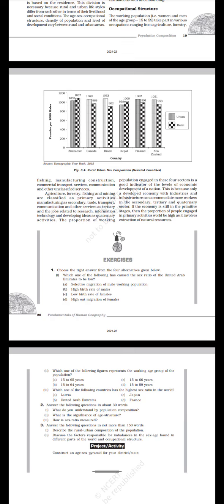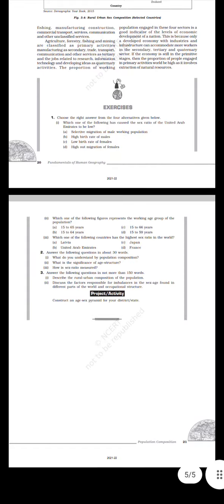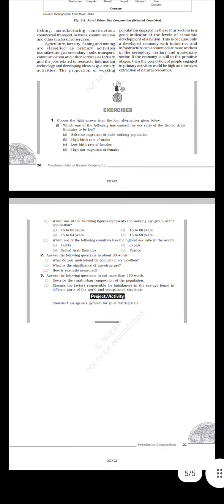Exercises. Choose the right answer from the four alternatives given below. Which one of the following has caused the sex ratio of the United Arab Emirates to be low? Selective migration of male working population, high birth rates of males, low birth rates of females, high out migration of females. Which one of the following figures represents the working age group of the population? 15 to 65, 15 to 66, 15 to 64, 15 to 59. Which one of the following countries has the highest sex ratio in the world? Latvia, Japan, United Arab Emirates, France.